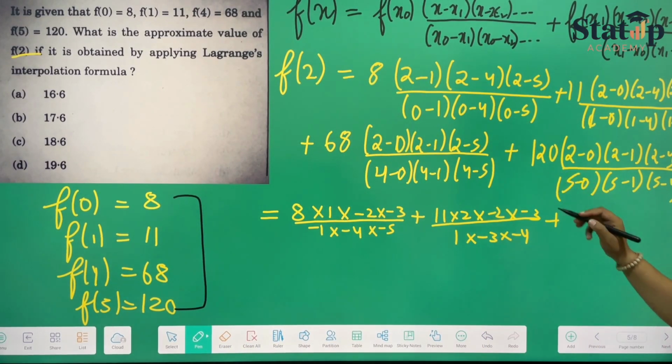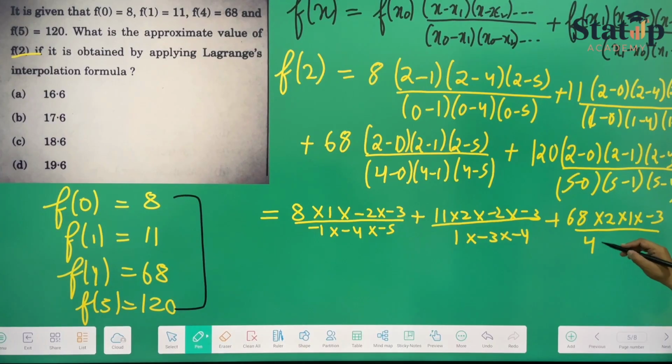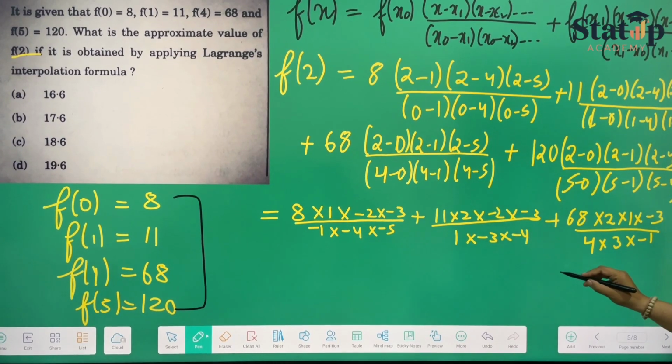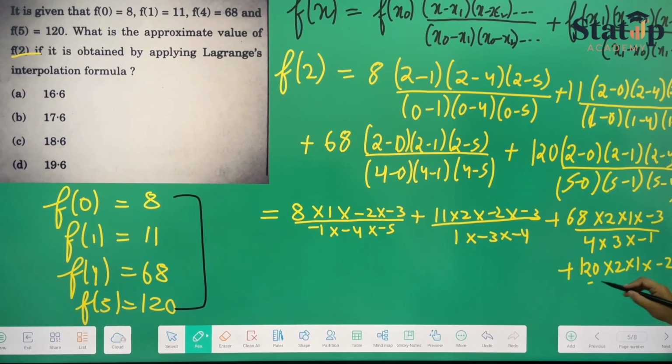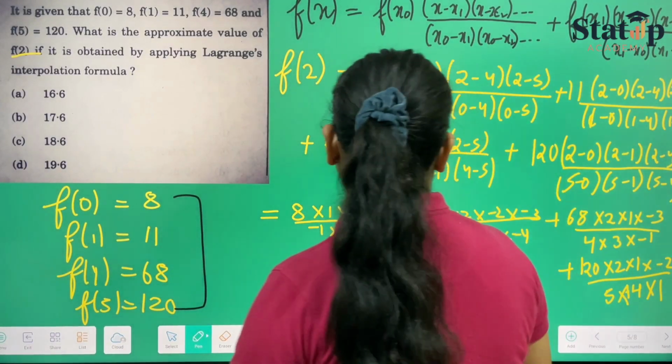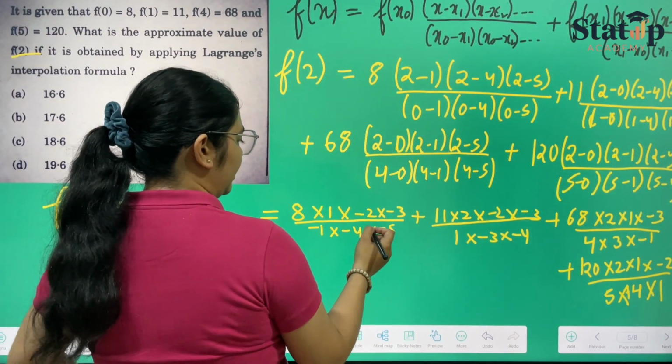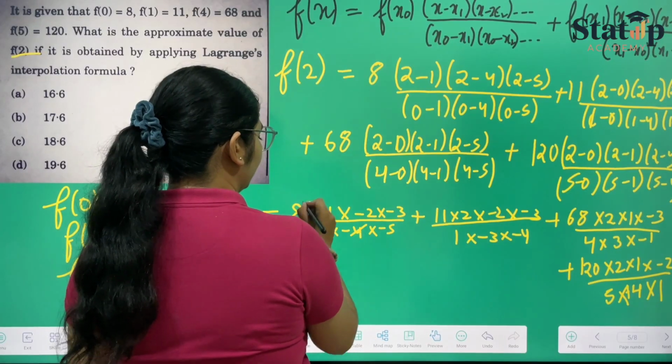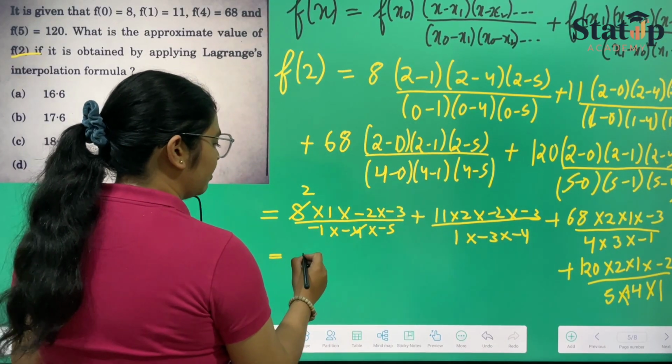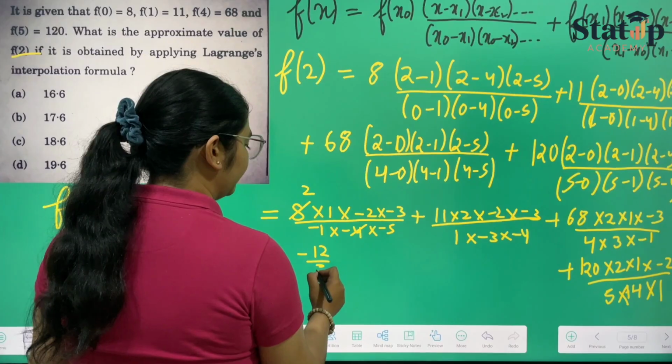Then the third term is 68 into 2 into 1 into minus 3 upon 4 into 3 into minus 1. Then the last term will be 120 into 2 into 1 into minus 2 upon 5 into 4 into 1, sorry, plus 4 only into 1. So on cutting and subtracting, see here 3 negative signs are there, so it will be 4 2s are 8, so it will be minus 12 upon 5.